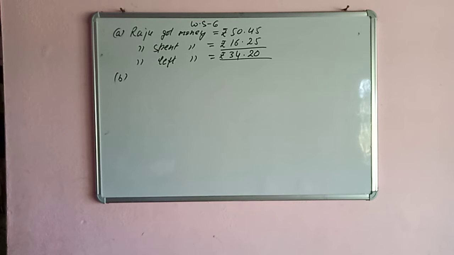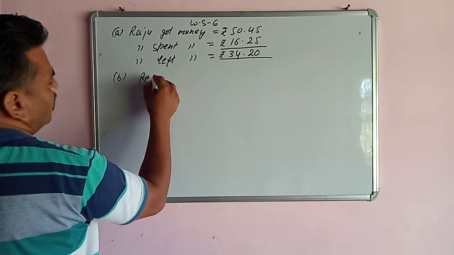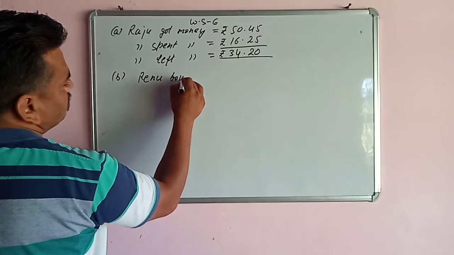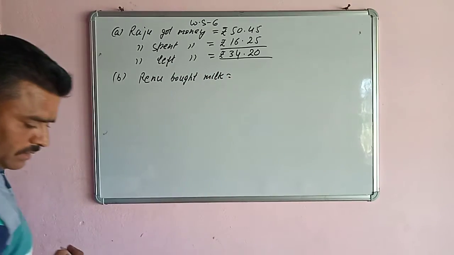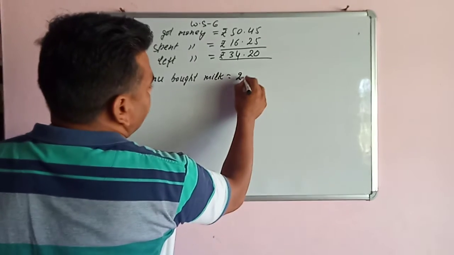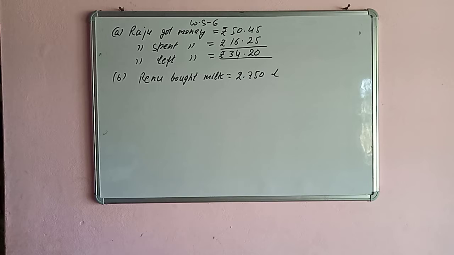Renu bought 2.750 liter of milk. She used 1.5 liter milk for making curd. Find the quantity of milk left. So how much milk has Renu bought? We will write the problem like this. Renu bought milk, that is 2.750 liter, 2 liters 750 milliliter.